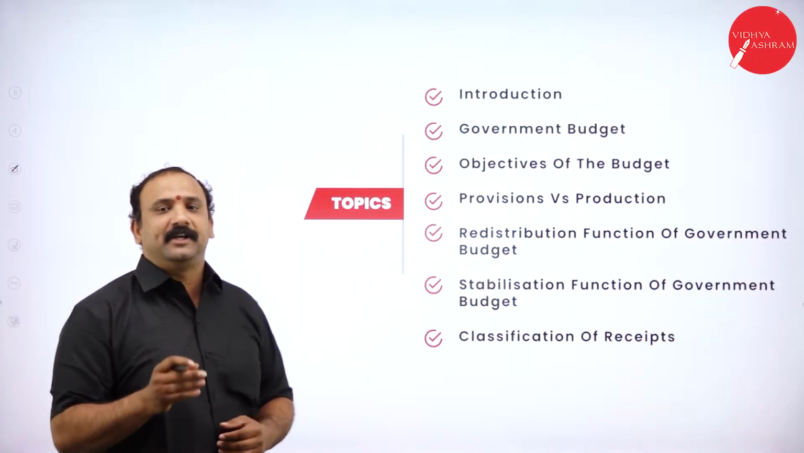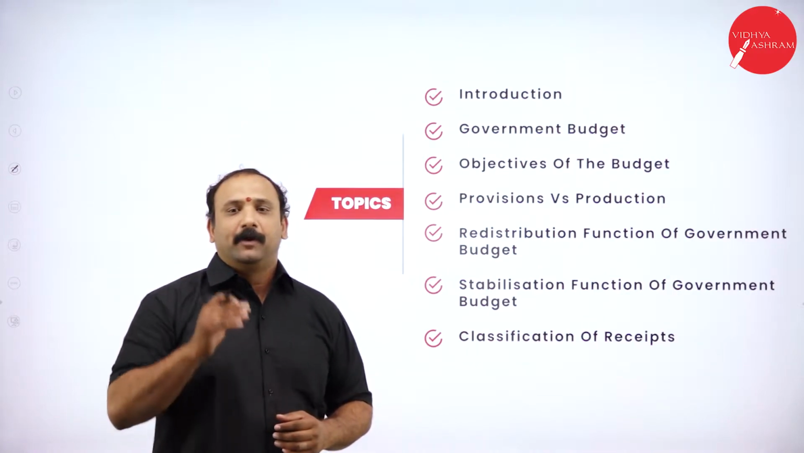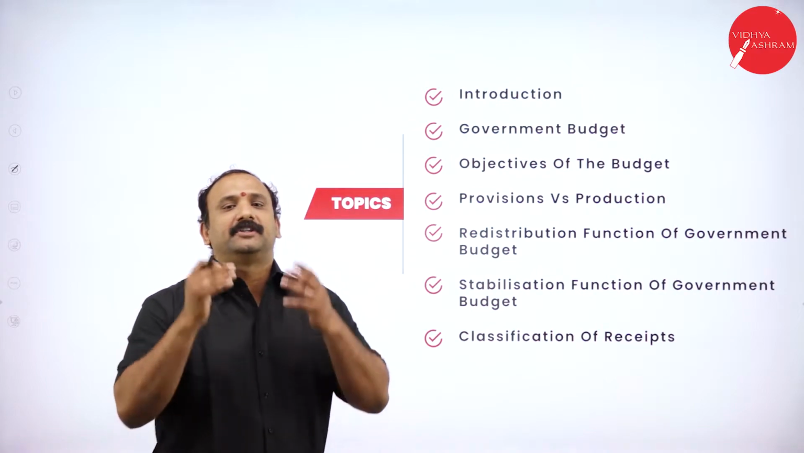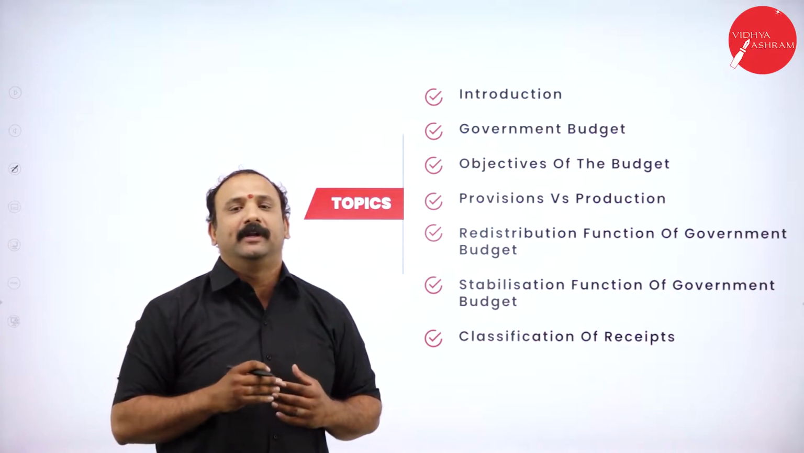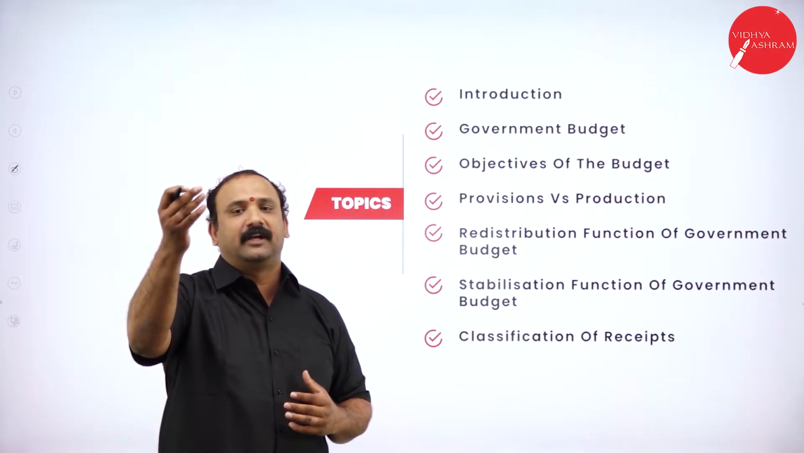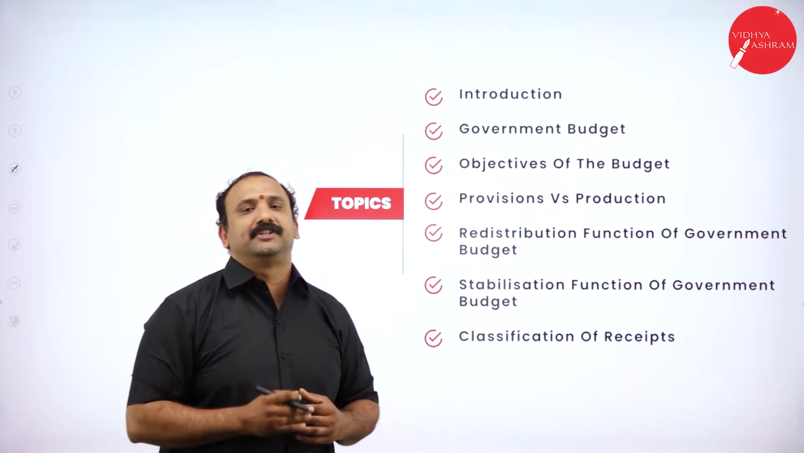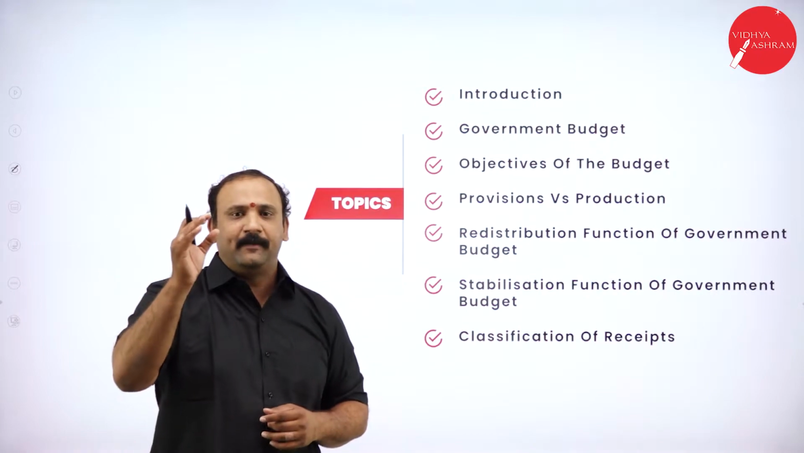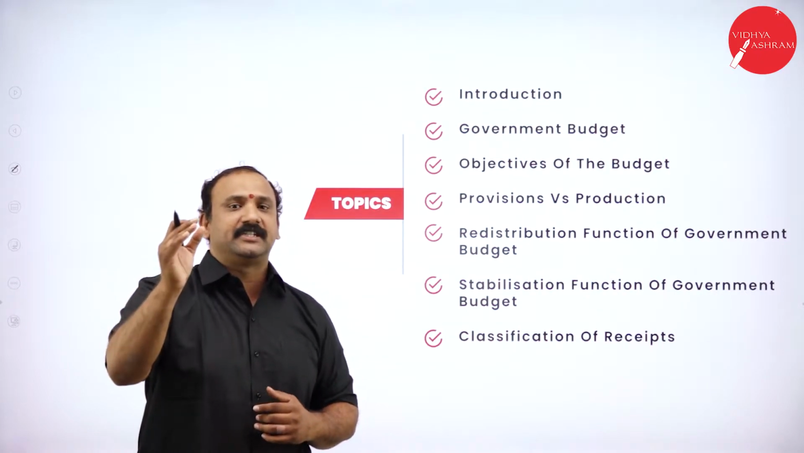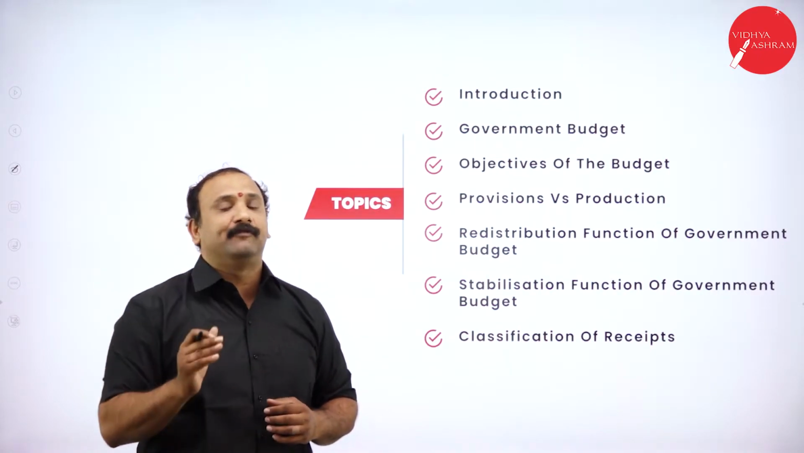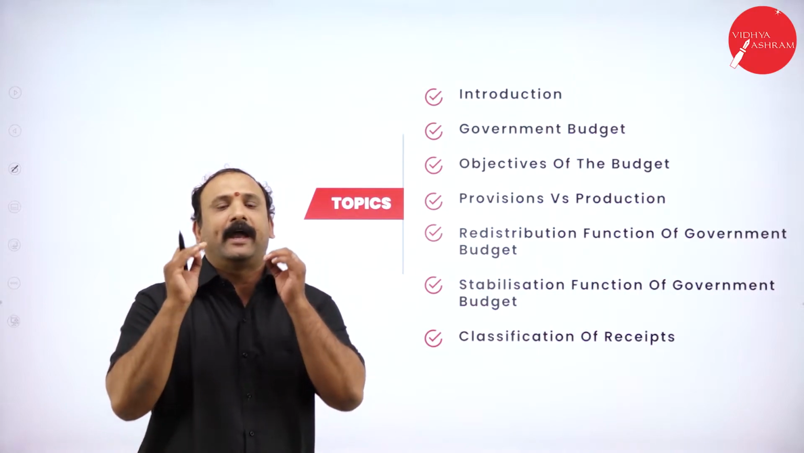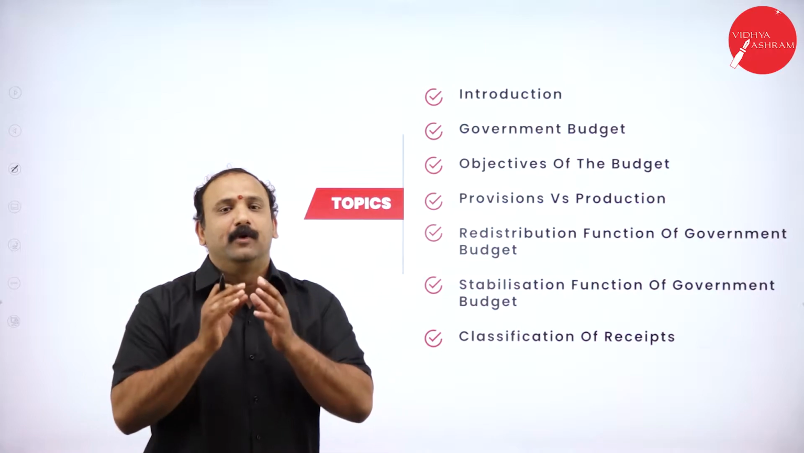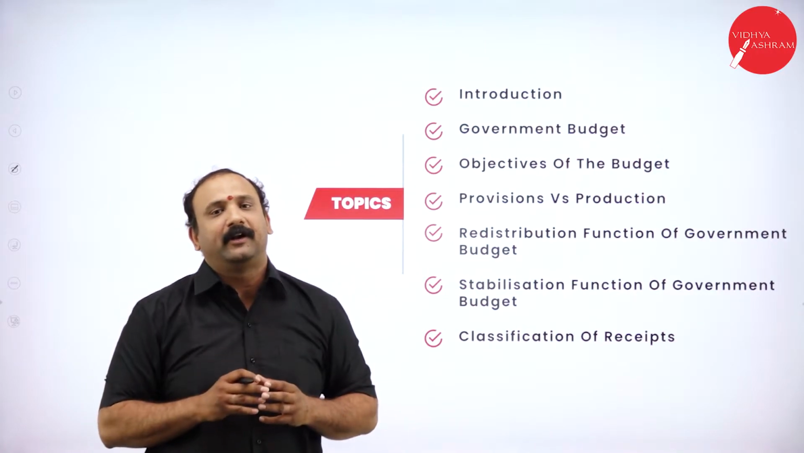Introduction, government budget, objectives of the budget, provisions versus the production. We are going to talk about the redistribution function of the government, stabilization function of the government, and the classification of budget. So quite a bit of things to look into. All of them are very simple, interesting, educative and informative. So you just need to pay a little bit of attention and start learning the concepts in the most wide and appreciable manner altogether.